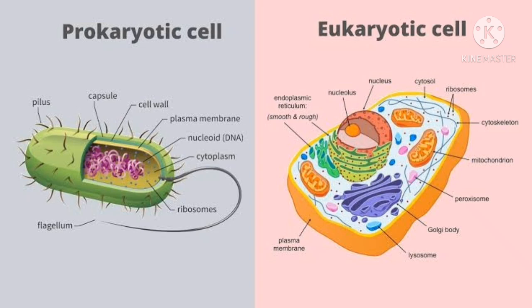Besides the nucleus, in eukaryotic cell there are many other organelles like mitochondria, Golgi bodies, lysosomes, vacuoles, etc. But in prokaryotic cell there are no membrane-bounded organelles like those. And the